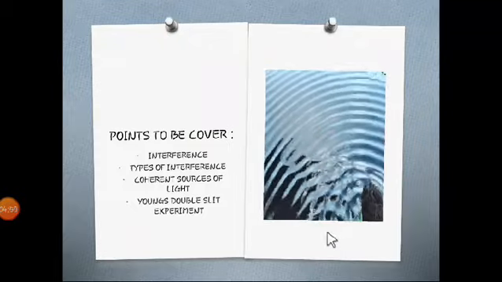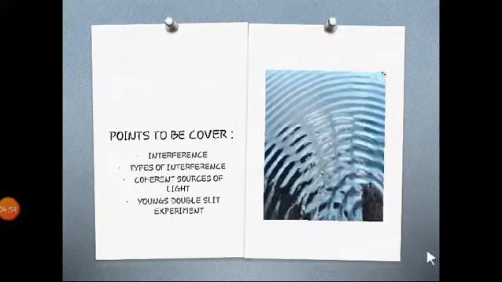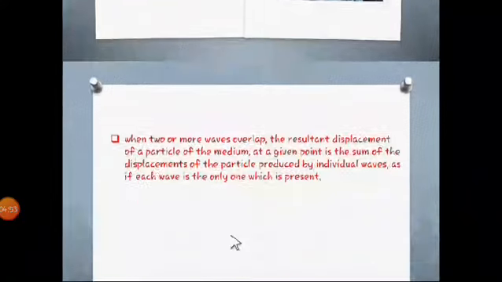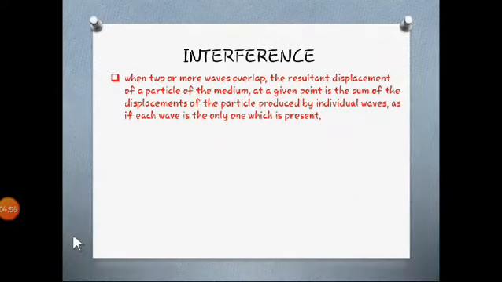Quickly moving towards the first point, which is interference. I hope you have seen all three parts related to the wave theory of light and polarization also. After understanding that, just go forward to the fourth part.